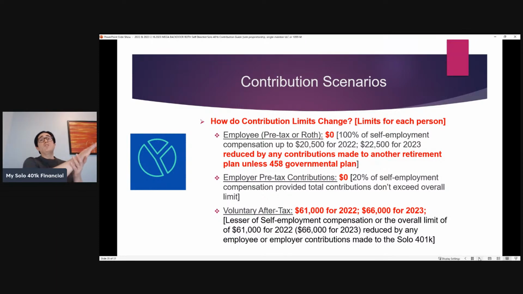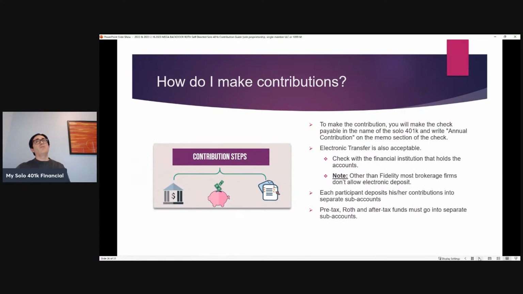So since they maxed out to the day job, they can't make any more employee contributions to the solo 401k. They're not interested in making employer pre-tax contributions, and they just make 100% of their self-employment compensation as a voluntary after-tax contribution, dollar for dollar, all the way up to the overall limit, $61,000 for 2022, $66,000 for 2023. So what this highlights is that each person is able to contribute this amount because each person has the self-employment compensation to justify it. So hopefully those scenarios help to shed light on how these contribution rules work.